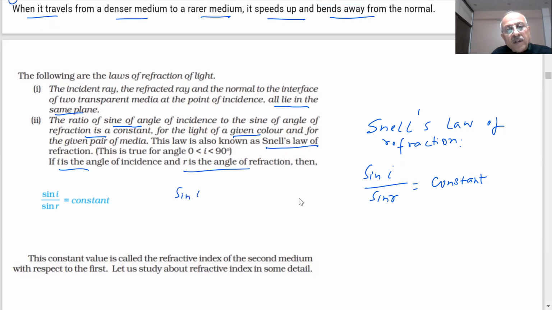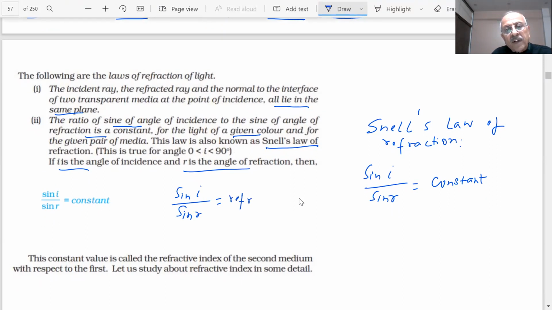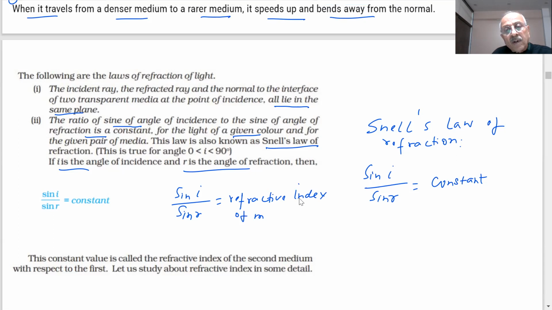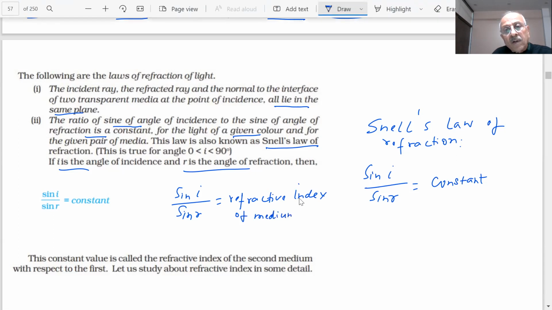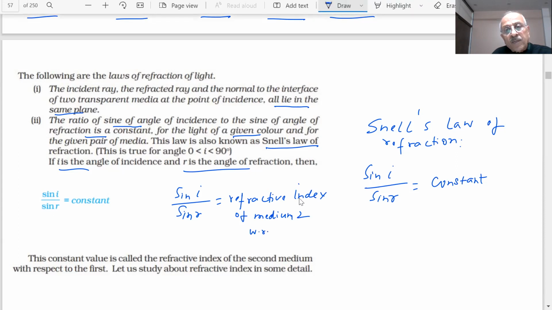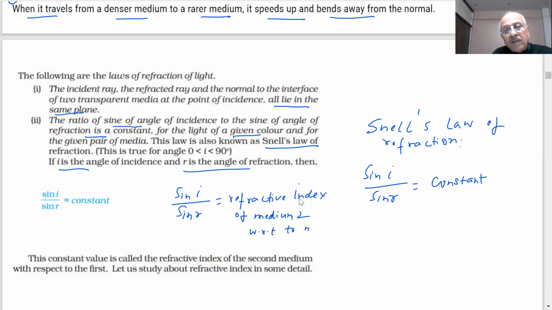This sine of I by sine R is also called the refractive index of medium 2 with respect to medium 1. What does it mean?